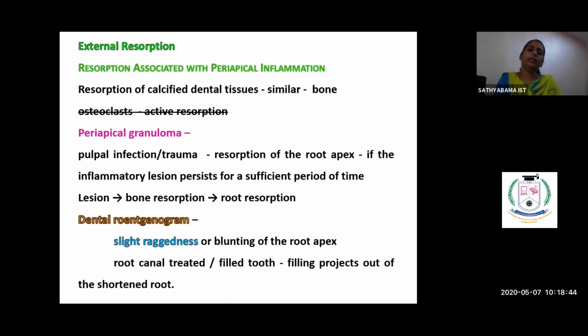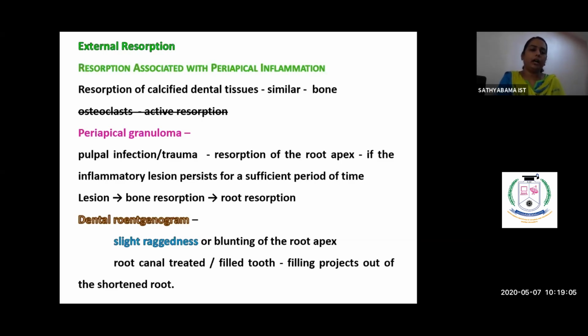And here there is resorption of the tooth as well as resorption of the bone, resulting in a large periapical radiolucency. And in the radiograph, we see there is ruggedness or blunting of the root apex, and this could also be seen not only related to periapical lesions.